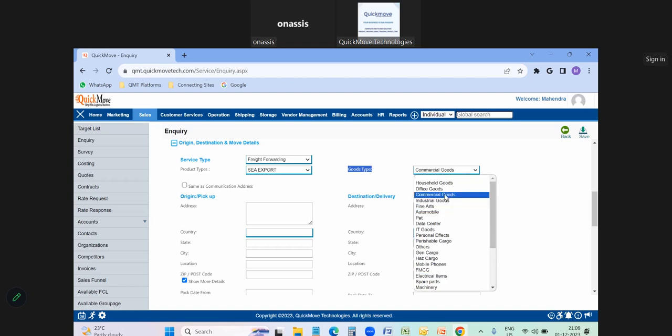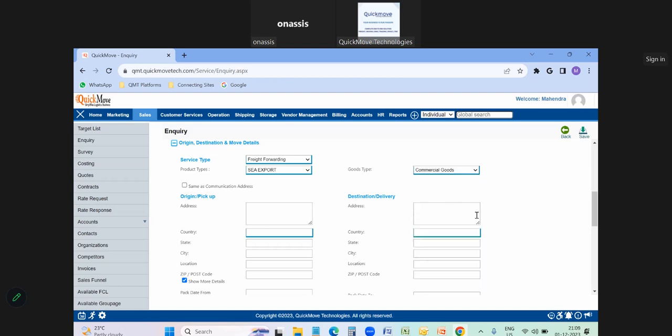So for example, if it is commercial goods, I can click on commercial goods. Then I can choose the origin address, so where to pick up the goods. Just for example, address one I can input, country as India and city as Chennai. Once I input the origin address, then I can input the address where I want to deliver the goods. So country United Arab Emirates, for example, and city as Dubai.